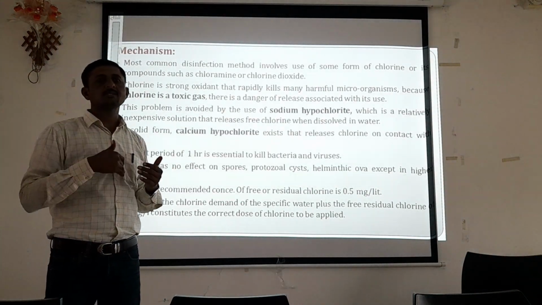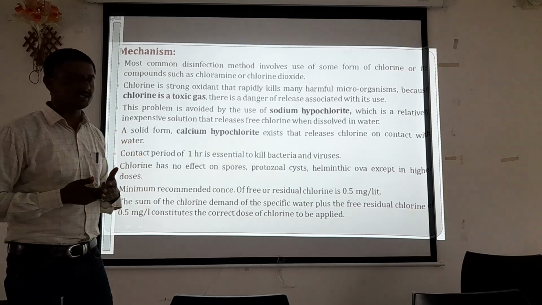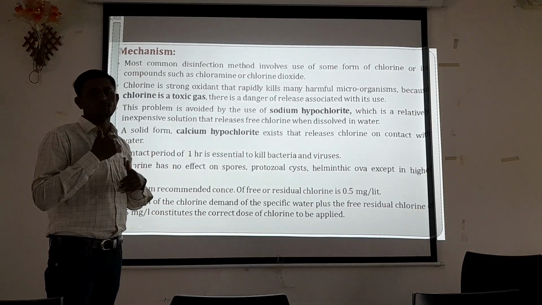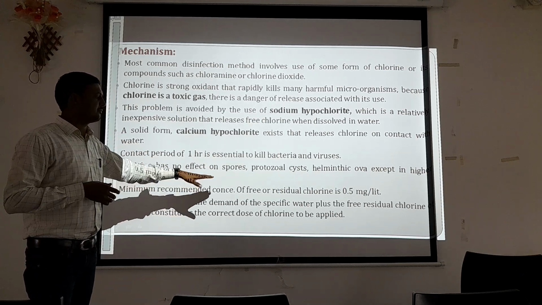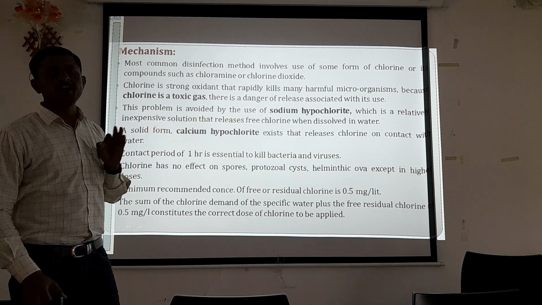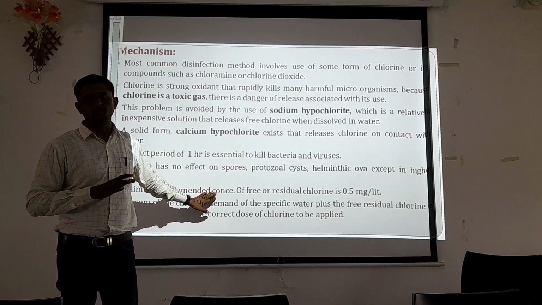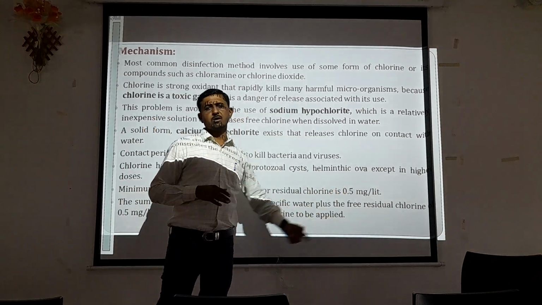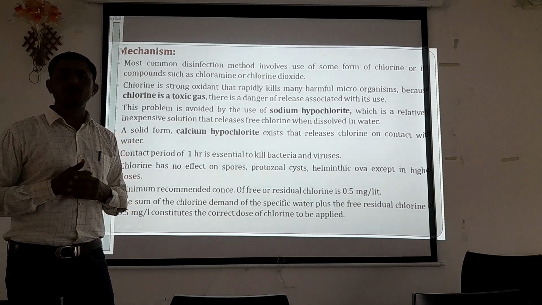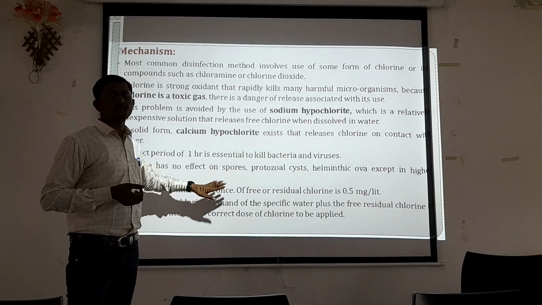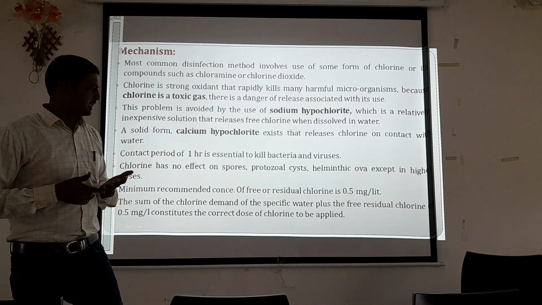But excess use of chlorine can be harmful for human consumption, so we have to follow a particular protocol. The minimum recommended concentration of free or residual chlorine is 0.5 mg per liter. This is the minimum requirement that should be maintained as residual chlorine. That is safe for human consumption, but excess chlorine can be harmful.